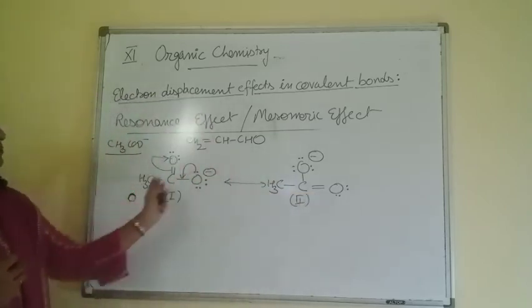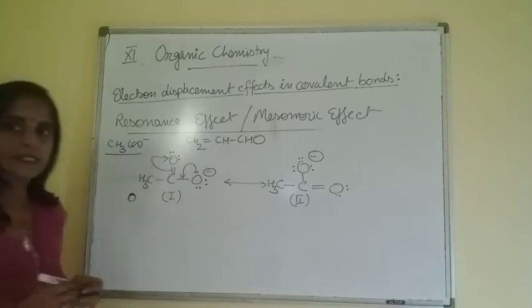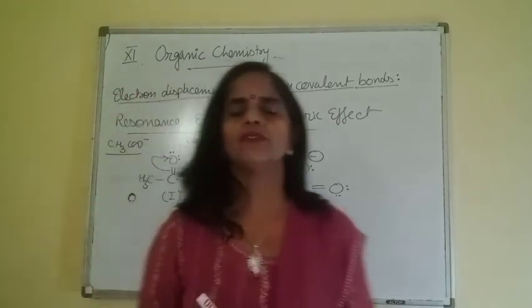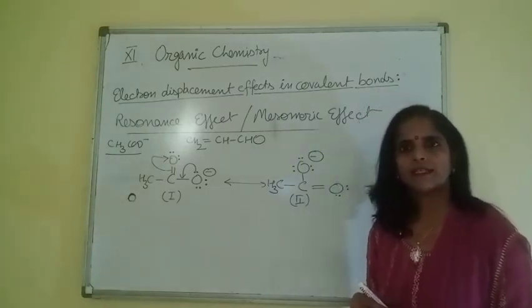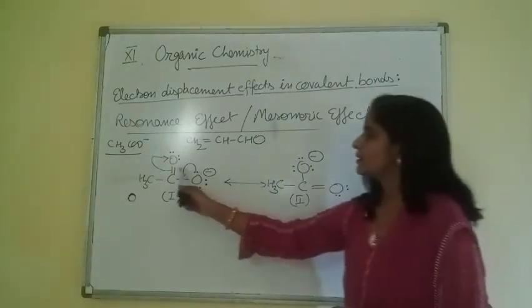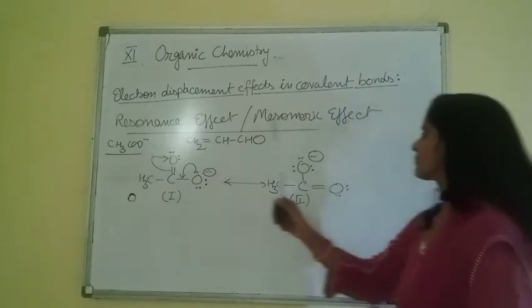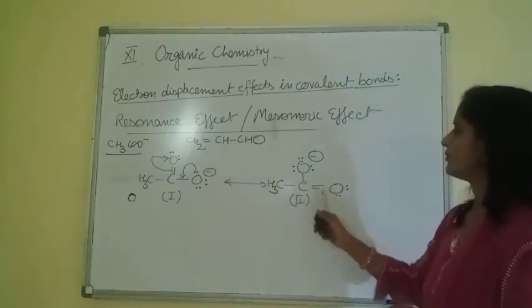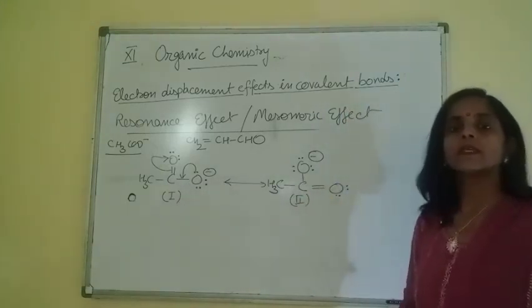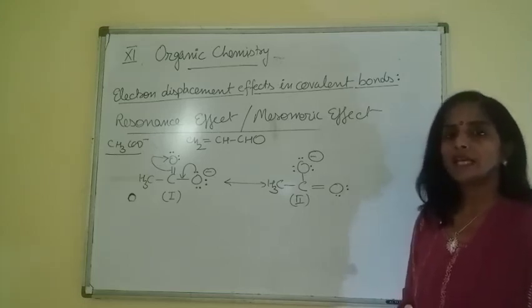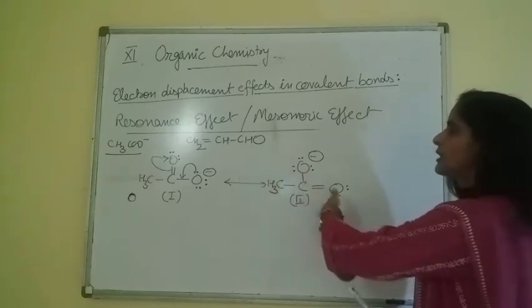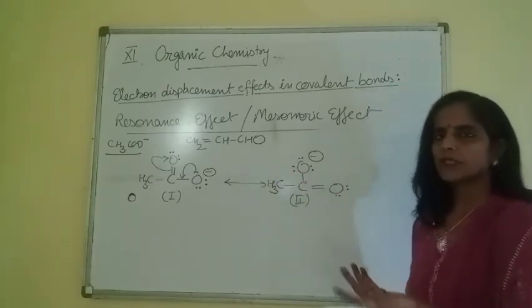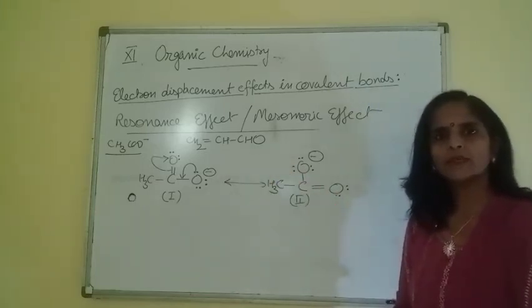Now if we have to compare the stability, first we should check the number of covalent bonds. How many covalent bonds are there? Beta, if we compare 1, 2, 3, 4, and 1, 2, 3, 4, same. Then second step, we have to check whether the structure is neutral or charged. Again, both are charged structures. So we cannot decide on that parameter also.